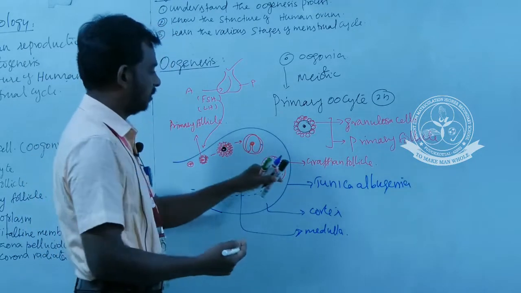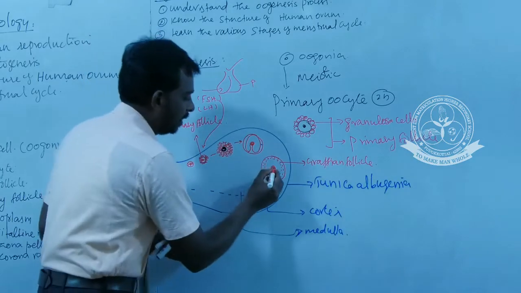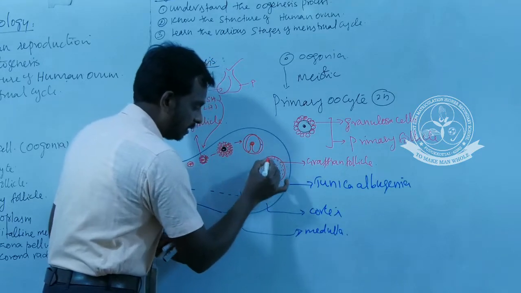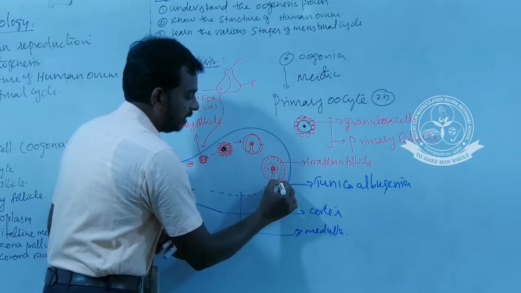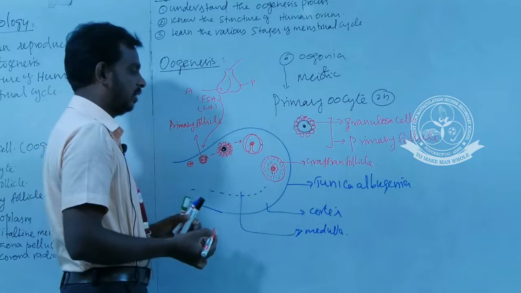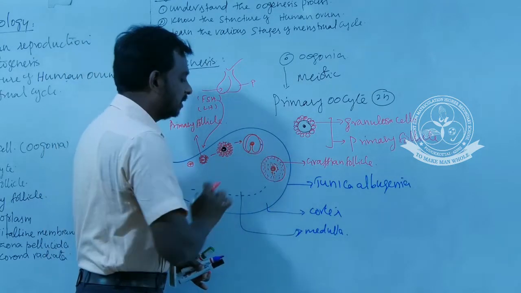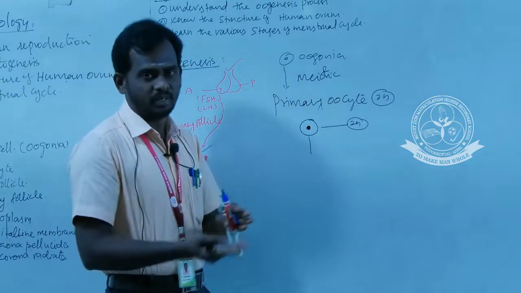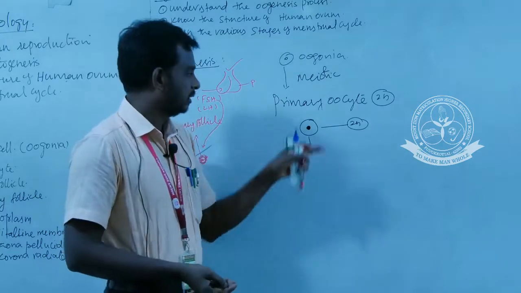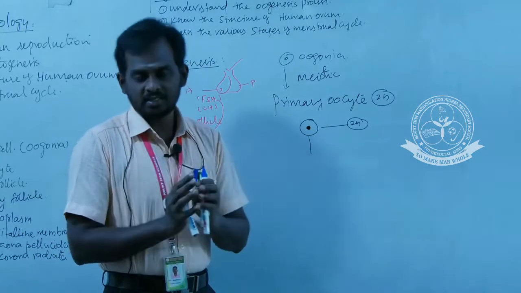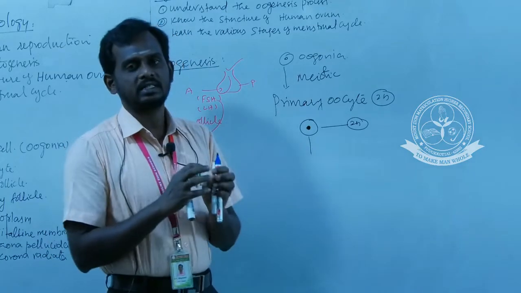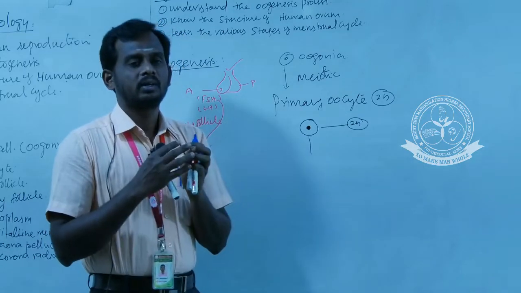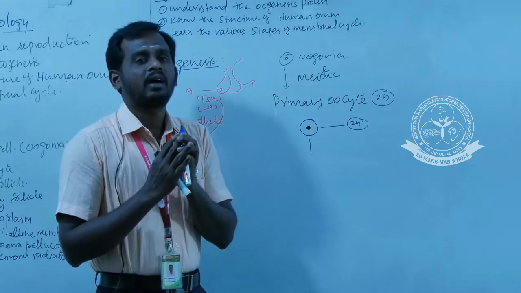Okay, we go for a clear structure of a Graafian follicle. This is the granulosa cells, and this is fully covered by a theca layer. The outermost layer of this Graafian follicle is called the theca layer. Next we are going to discuss how the primary oocyte develops into the secondary oocyte. The primary oocyte is a stage of egg surrounded by granulosa cells, called a primary follicle, and the various stages of follicle development also take place in the cortex region of the ovary.